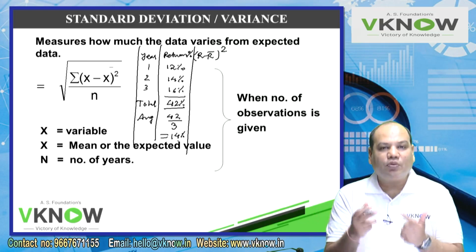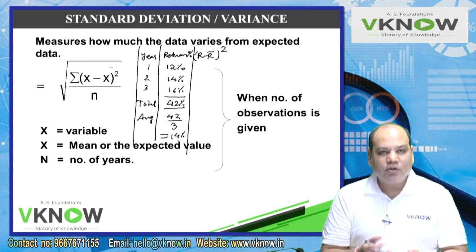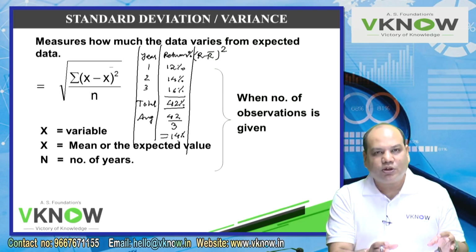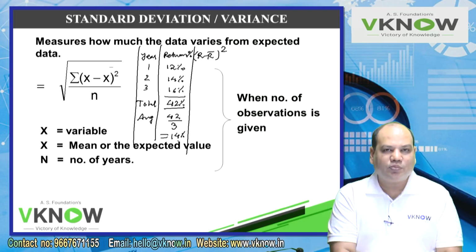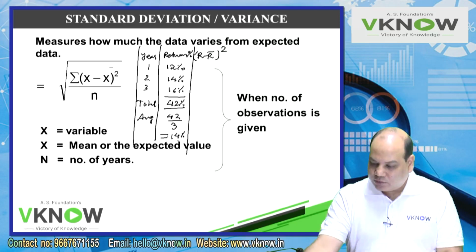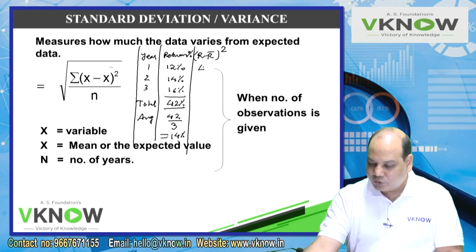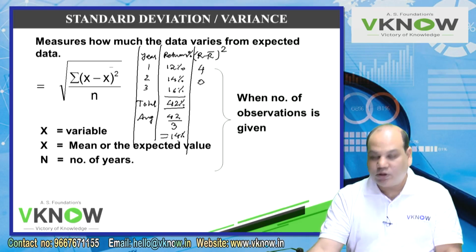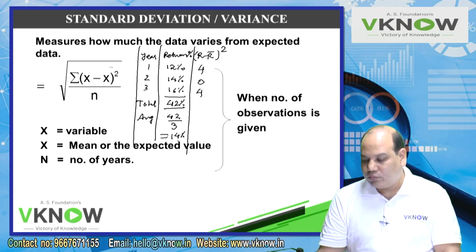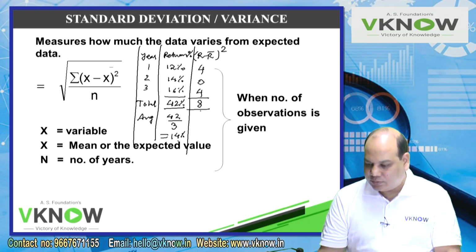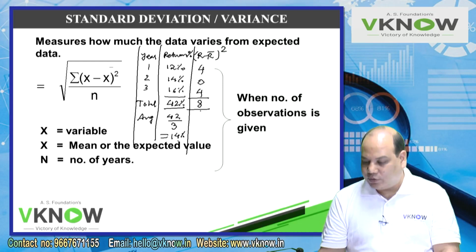I will take the square of the deviation. The square of a positive number is positive, and the square of a negative number is also positive. So I take 12 minus 14, minus 2, square it, 4. 14 minus 14, 0 squared is 0. 16 minus 14, 2 squared is 4. And then we will take the total. The total is 8.